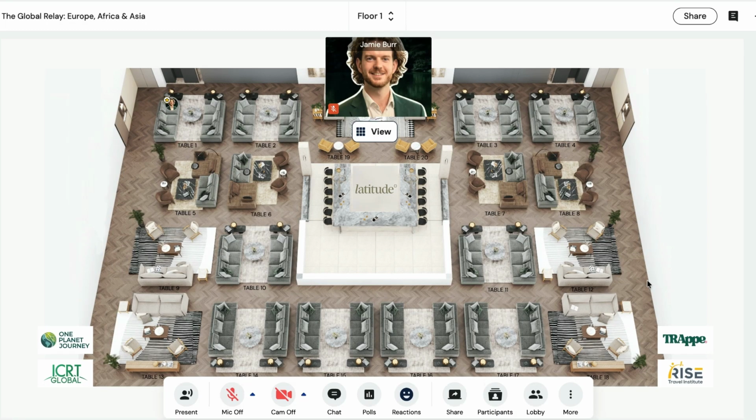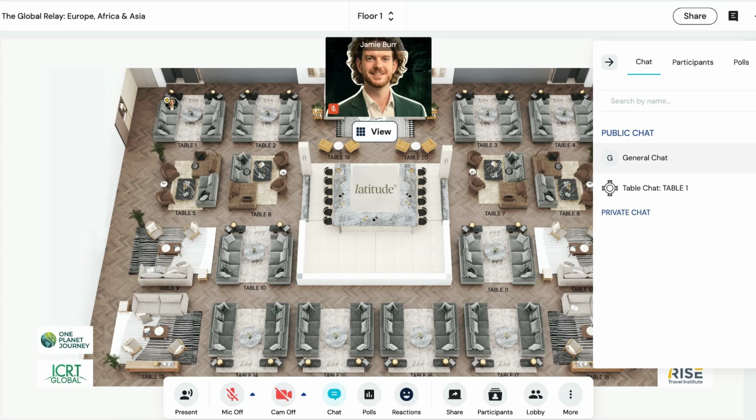Remo also has different chat functions. If you hover down here over the chat icon and click to open, you'll see general chat, table chat and private chat. For general chat, these messages will be sent to everyone at the event. Table chat is for the people just at your table. And private chat allows you to send one-to-one messages with any attendees that are here today.